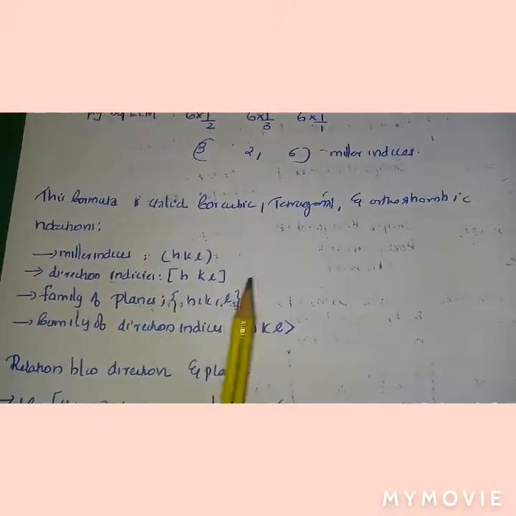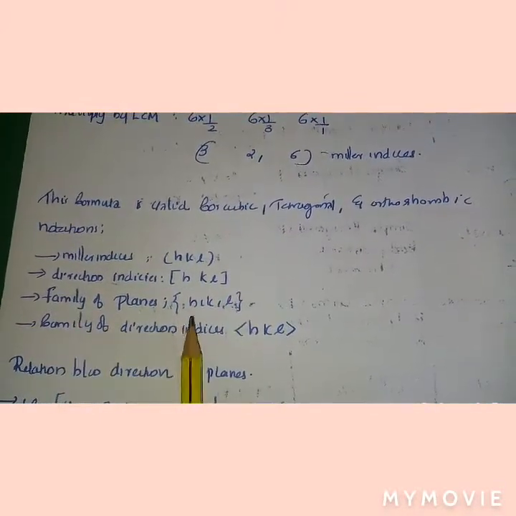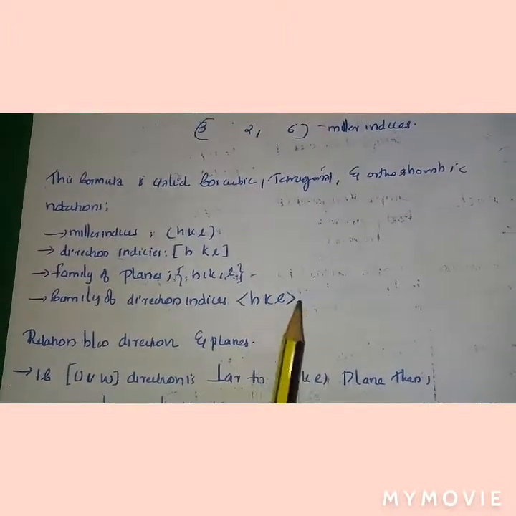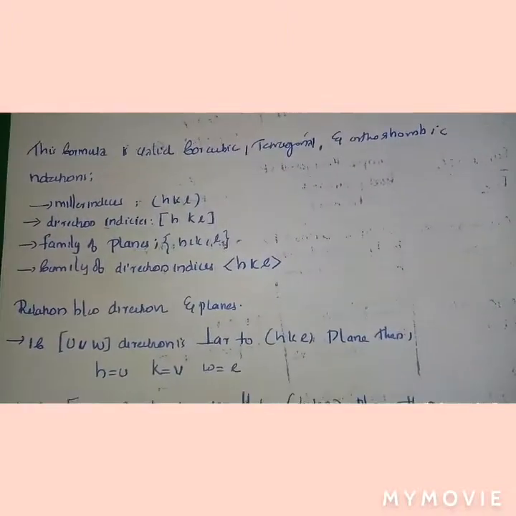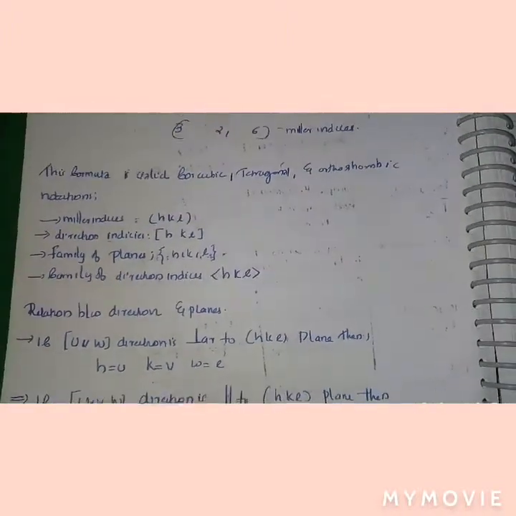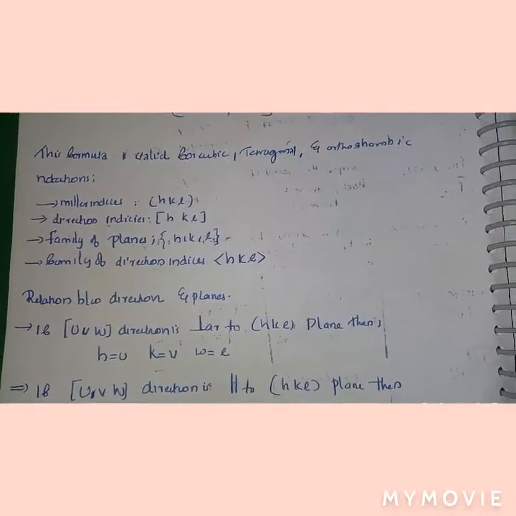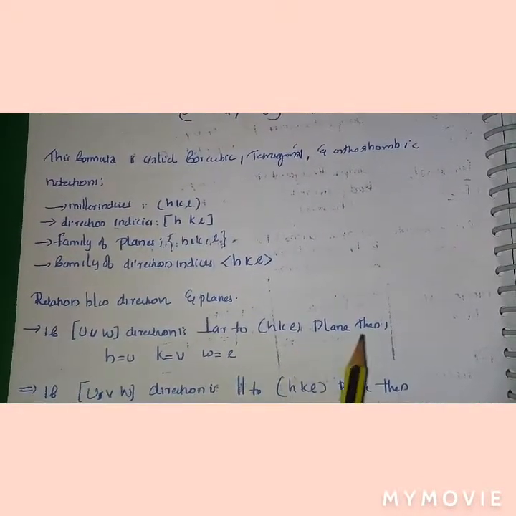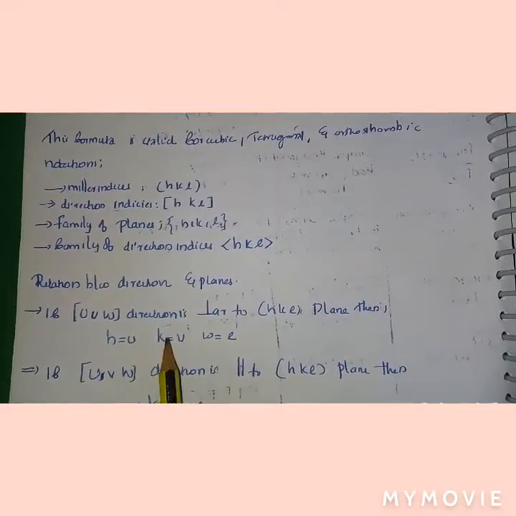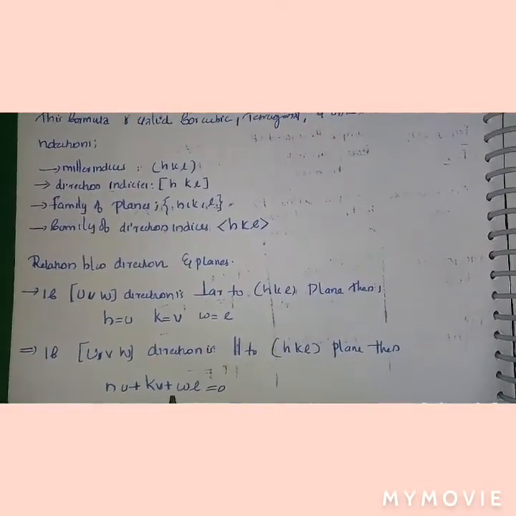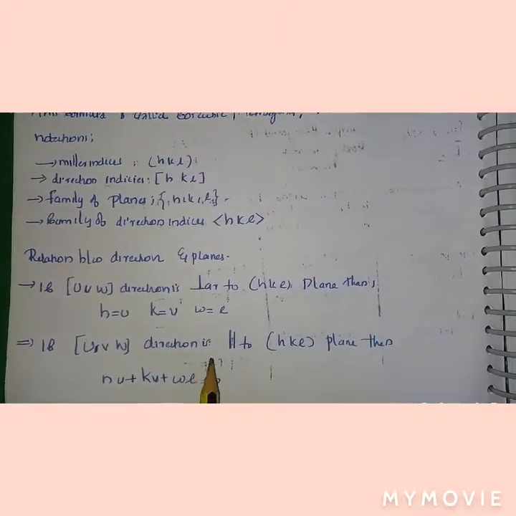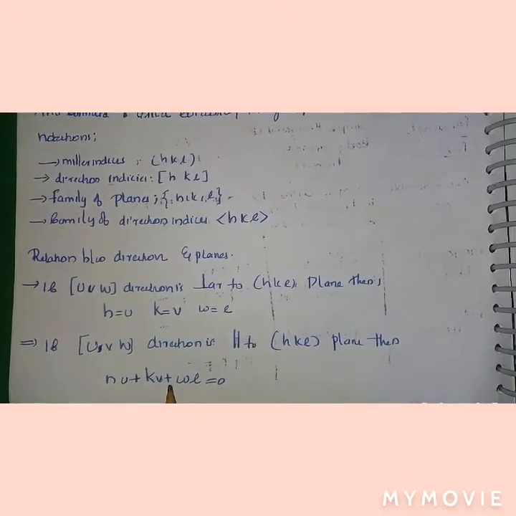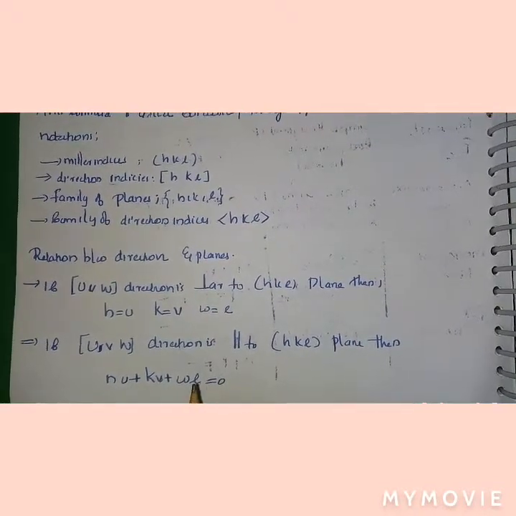Direction indices are represented by square brackets, a family of planes by curly brackets, and a family of directions by angle brackets. For the relation between direction and plane: if the [uvw] direction is perpendicular to the (hkl) plane, then h = u, k = v, l = w. If the [uvw] direction is parallel to the (hkl) plane, then hu + kv + lw = 0.